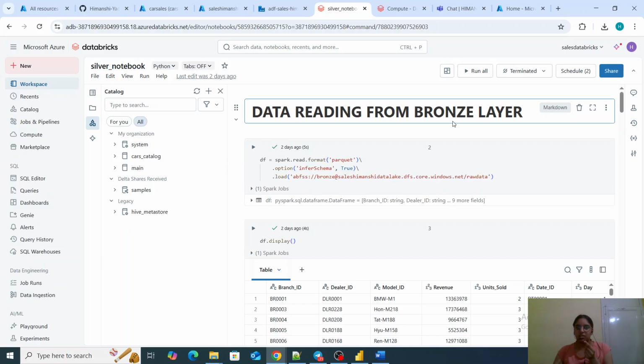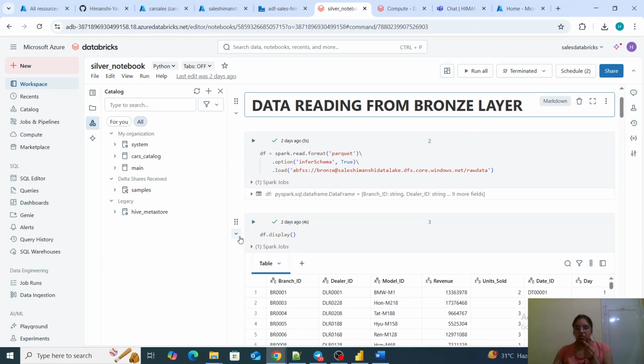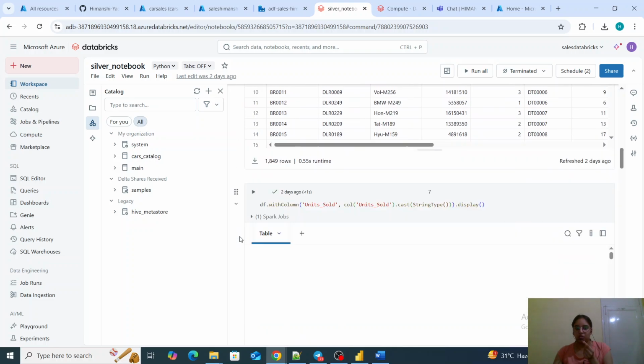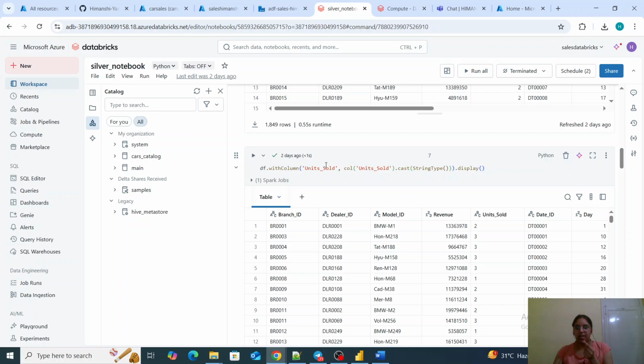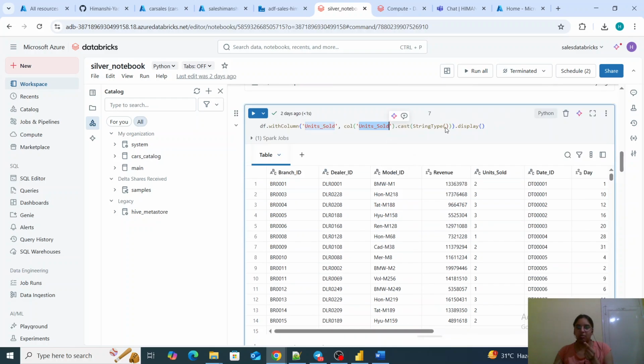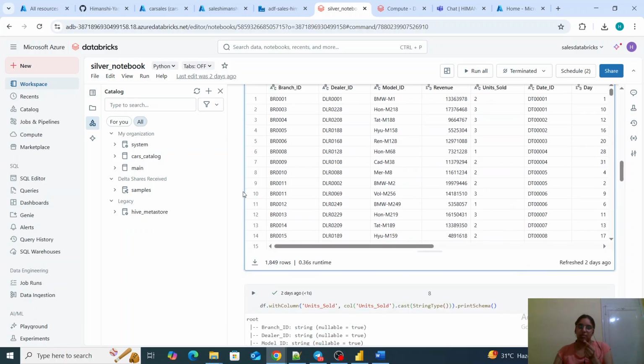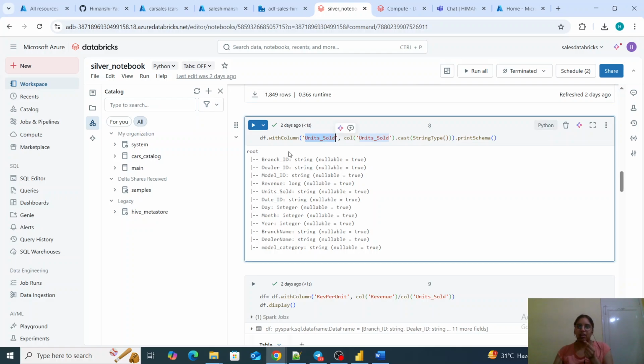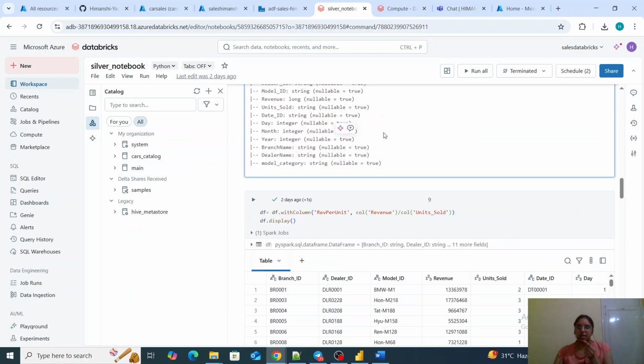This is where I am reading the data from the bronze layer, and I have applied all the transformations over it. If I'm doing any analysis, it is at the silver layer, because during the transformation we have enriched the data in a single table. If you want to do any transformations or analysis, we can do that there as well, which is what I'm doing here.